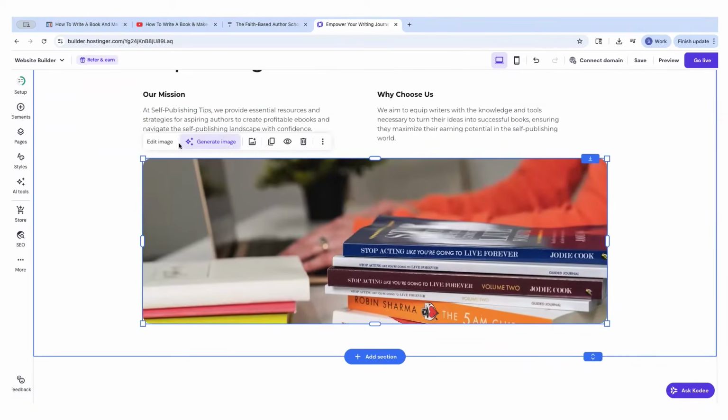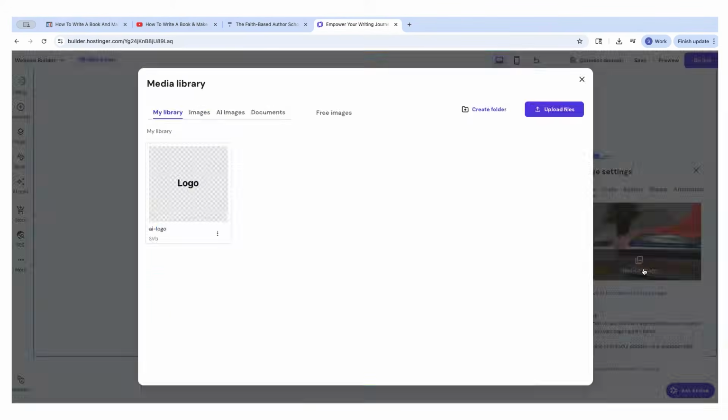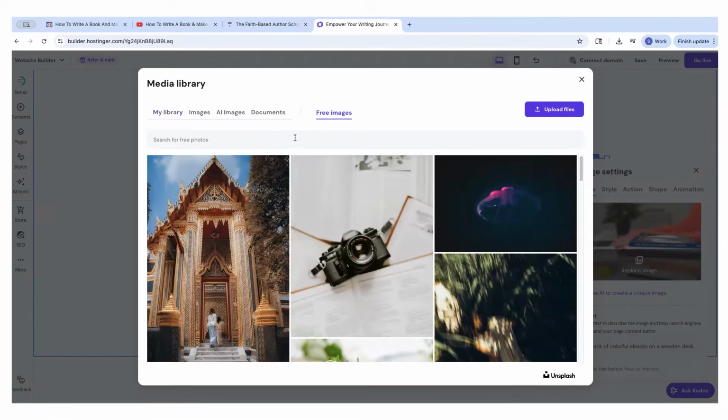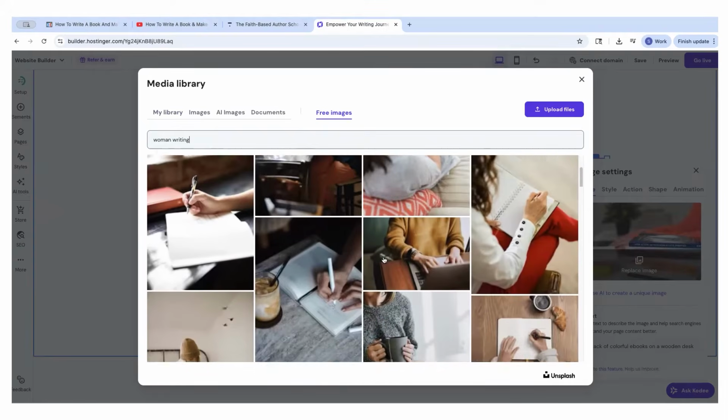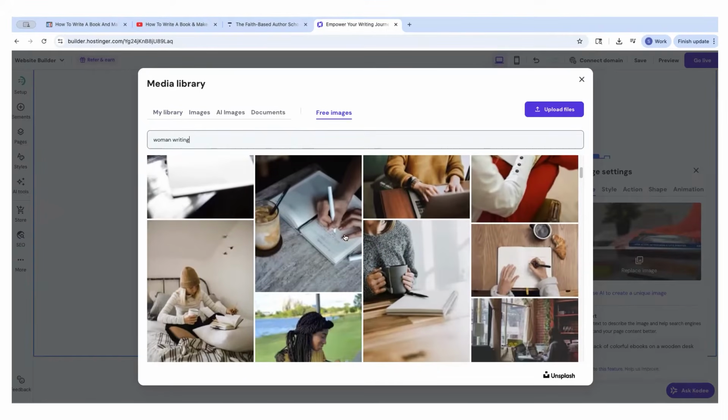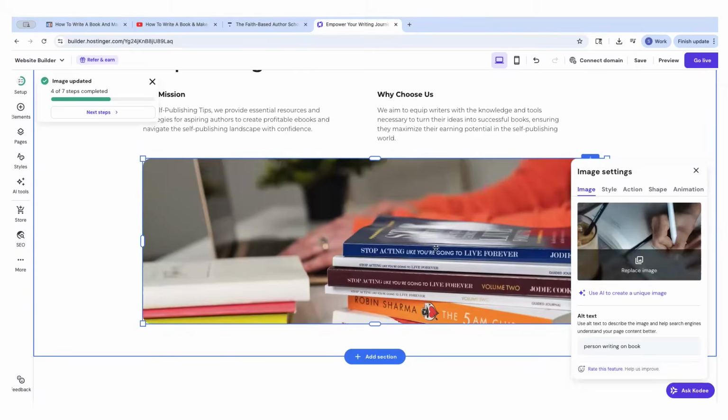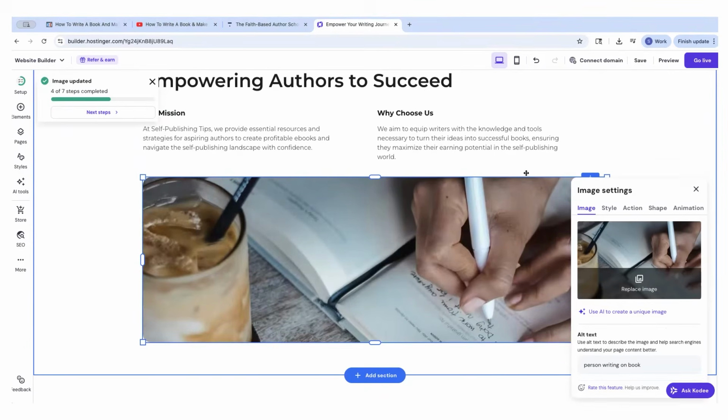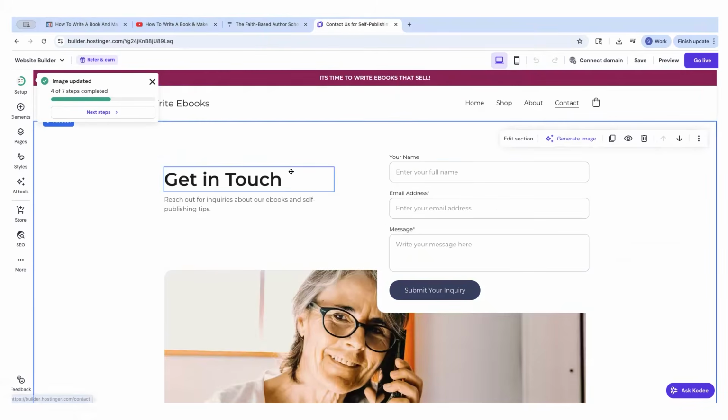Just right here, if I click edit image, I just want to show you real quick how to replace the image. Go to free images, and I'll put woman writing. And now you get all these images. Again, this is all part of Hostinger's plan. You don't have to do anything. It's so awesome. And then the contact us page.